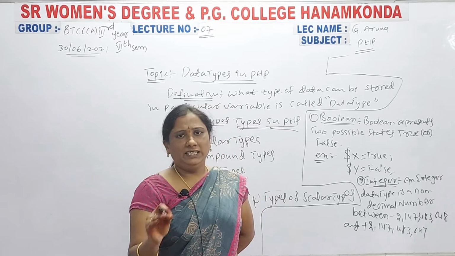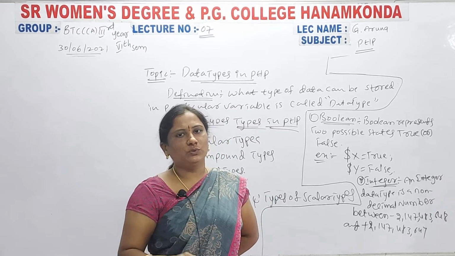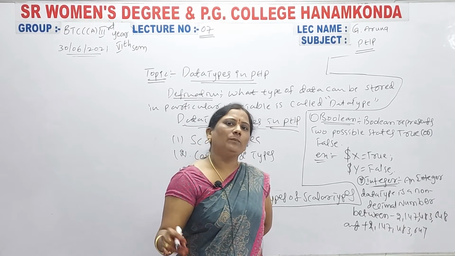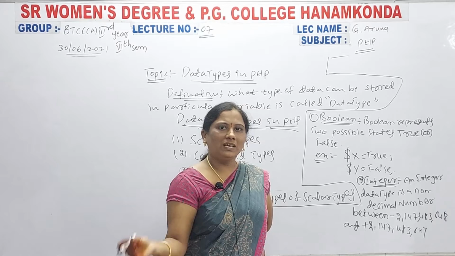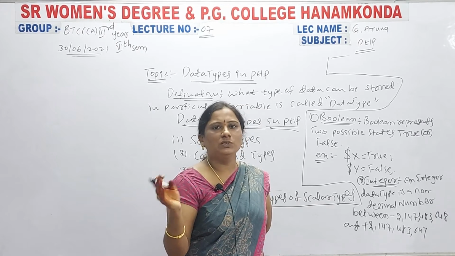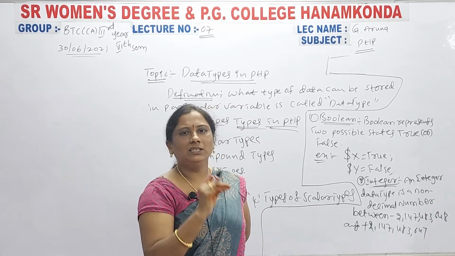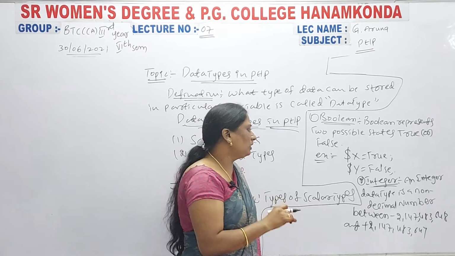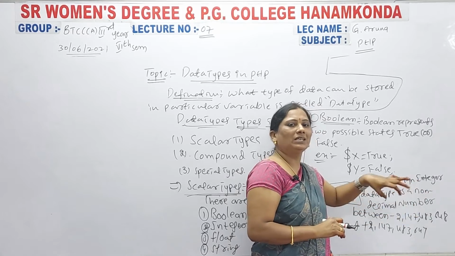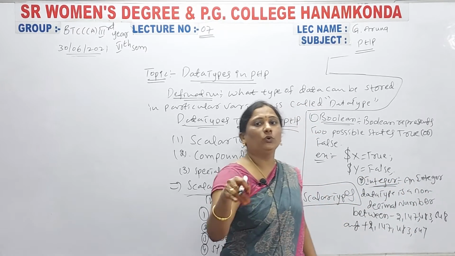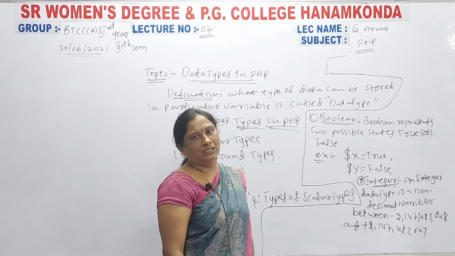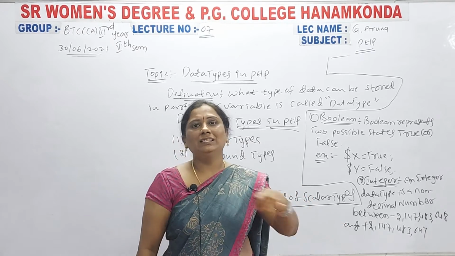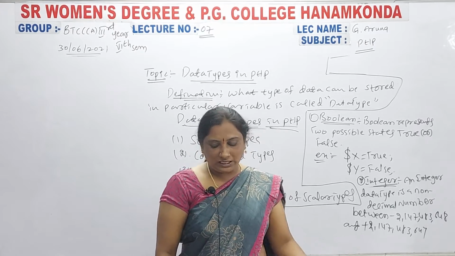That means with integer you can enter either positive or negative values. In C language also it is the same: integer values can be positive or negative. Like that, here also you can enter positive or negative values without decimals. Decimal numbers, meaning floating values, you can't enter here. So that is the integer data type.